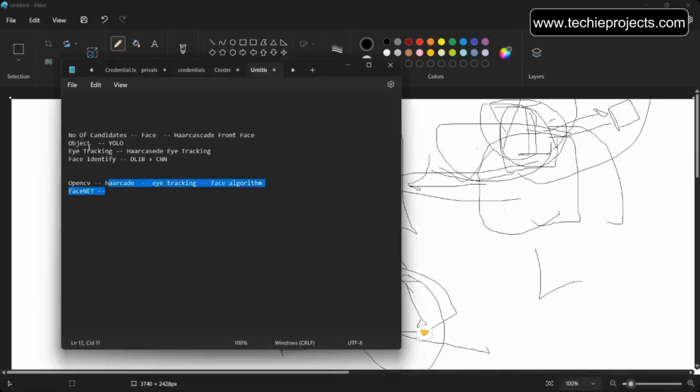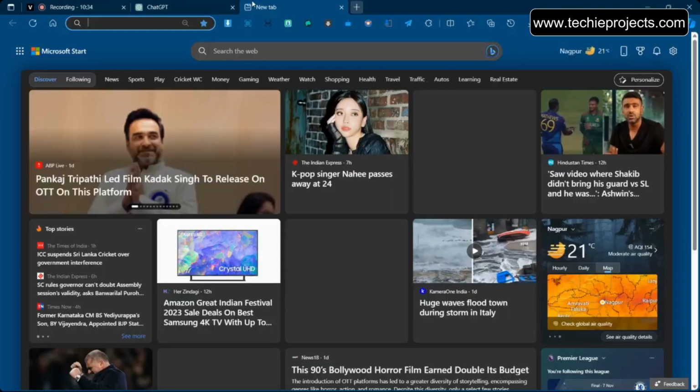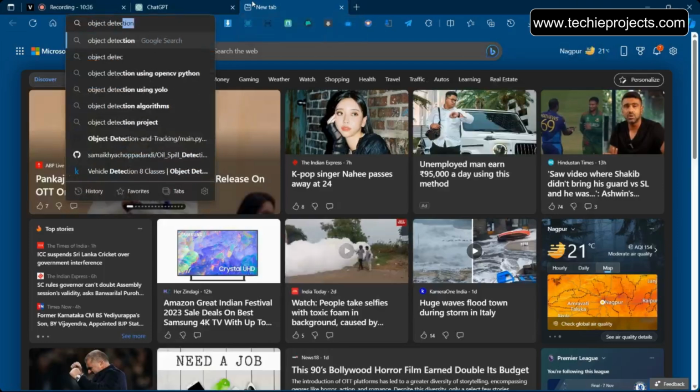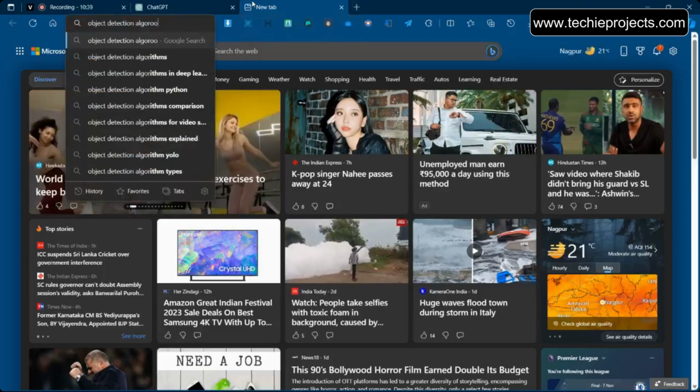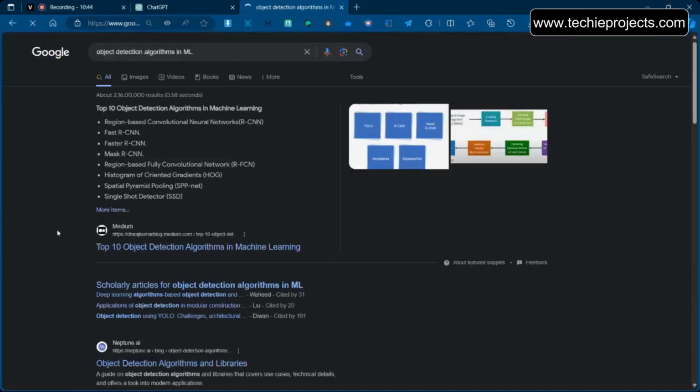And for object detection, whenever you think about object detection in machine learning, one algorithm will come up with good performance and good accuracy, trained on a very huge dataset, which is the YOLO algorithm. Even if you Google what the object detection algorithms in ML are, you will get the list of algorithms.